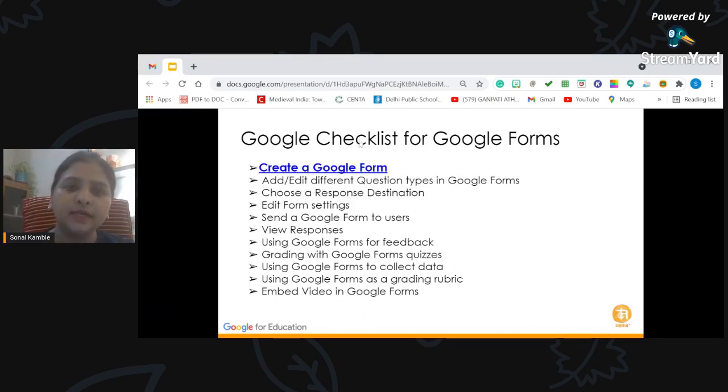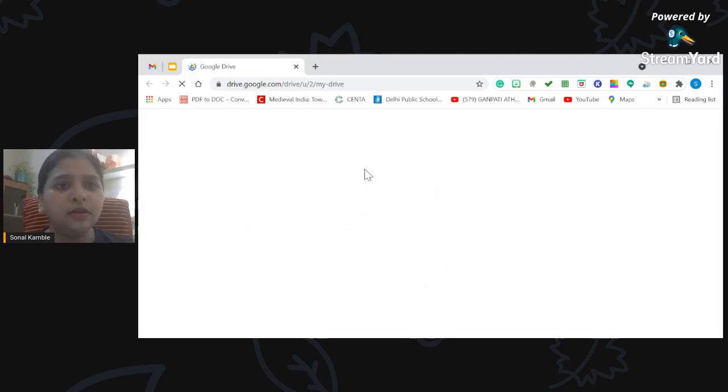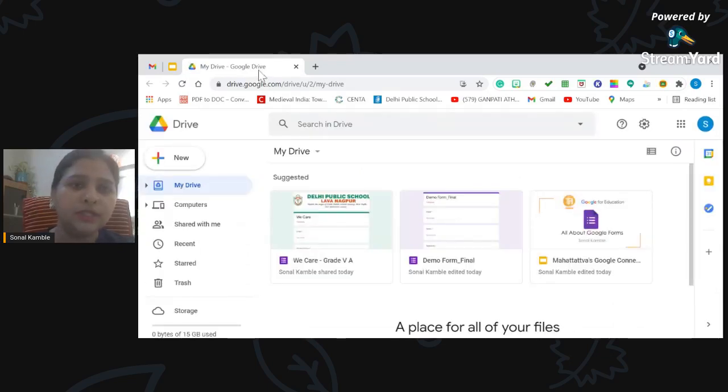And along with this I will also cover how to embed an image in Google Forms. So let's get started. I have already marked this as a link to my Google Drive, and let's create a Google Form now. So I'm clicking here, and I'm sure you all are able to see my drive here. For the first time, it is very clean. And let's see how we can create it.